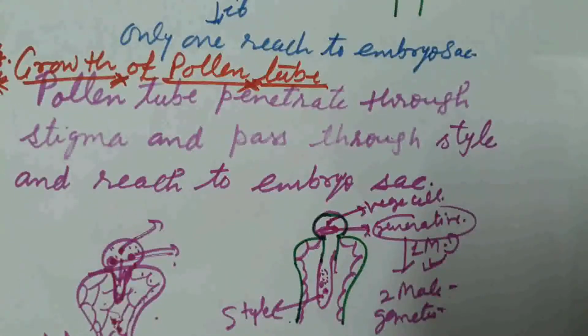The second step is the acceptance given by the stigma to the compatible pollen grain. And in the third step, there is secretion of a sugary solution which allows the growth of the pollen tube. And after growth of the pollen tube, entry of the pollen tube takes place inside the embryo sac. This is all about this video.